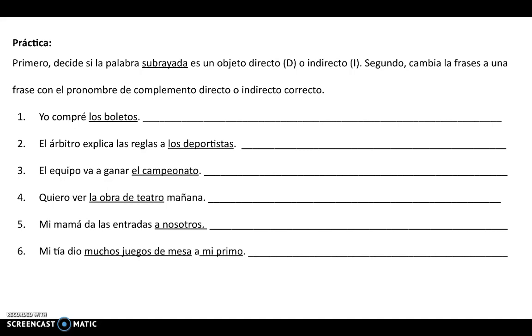So let's do number one together. And I'll kind of walk you guys through my thought process while I do these. And then as you guys get better at them, you won't have to think through all these steps, but this is a great way to think about it while you're learning.